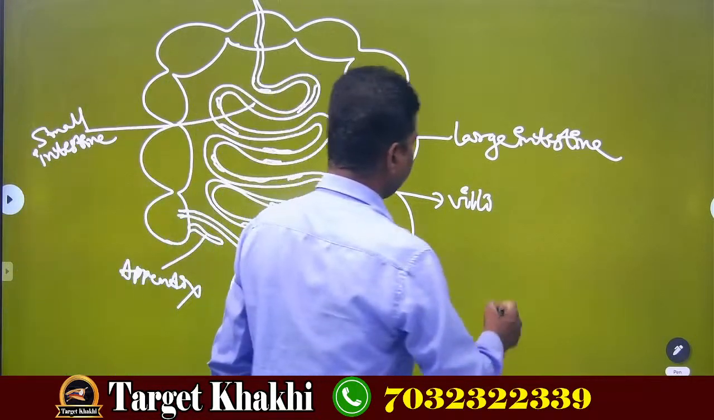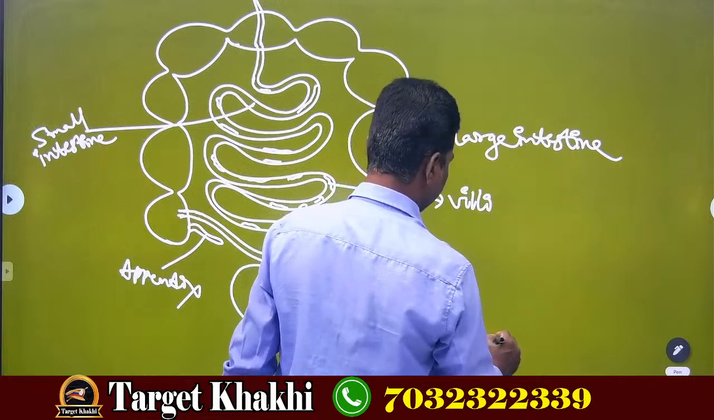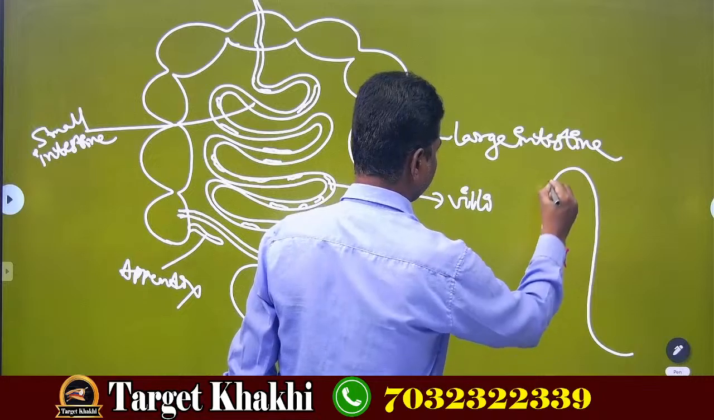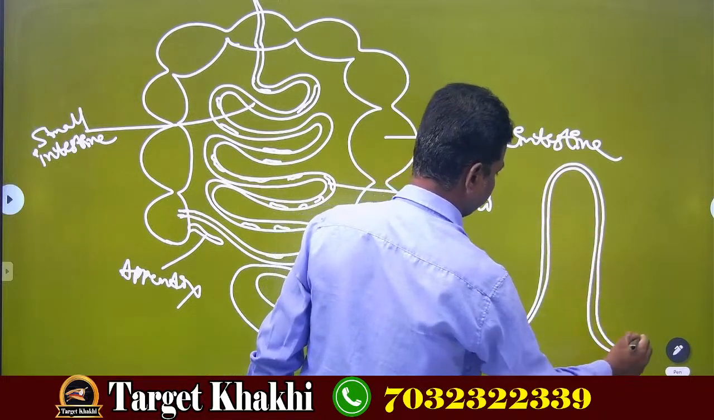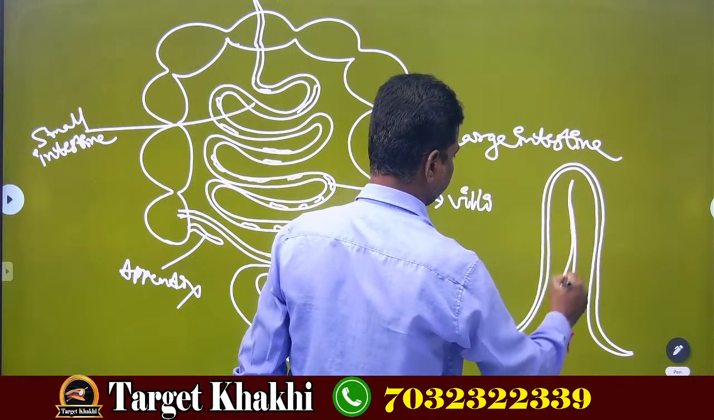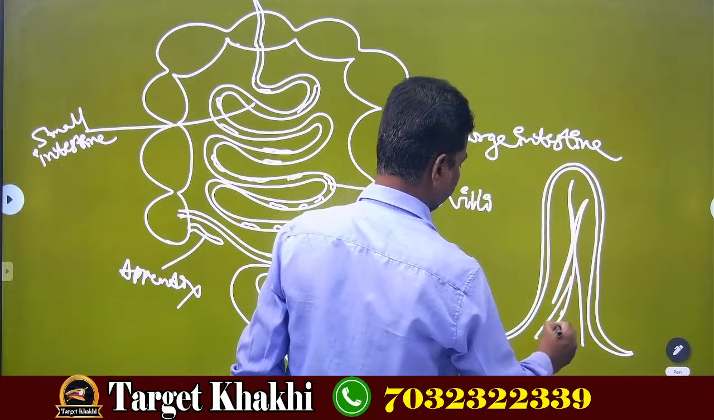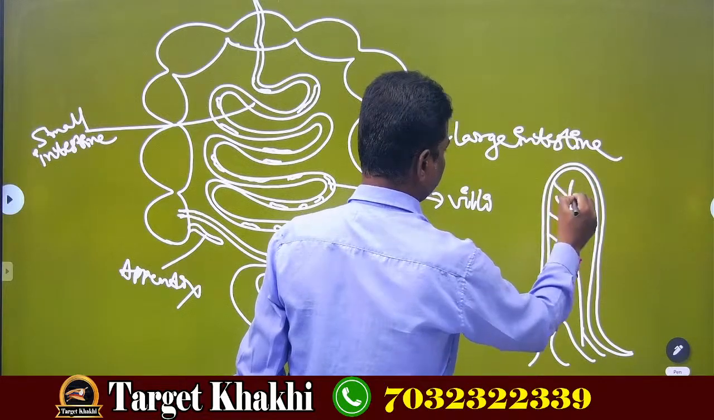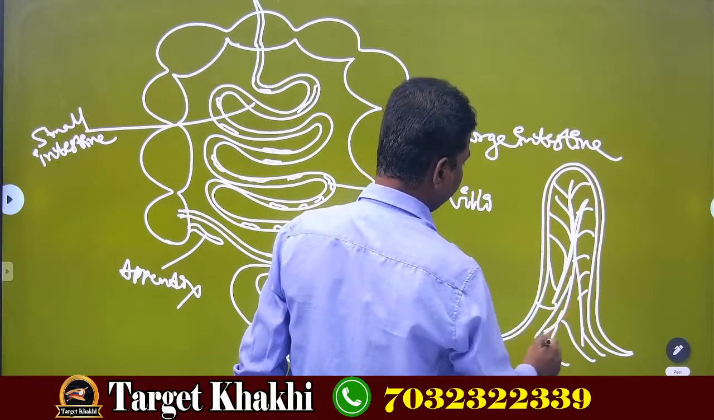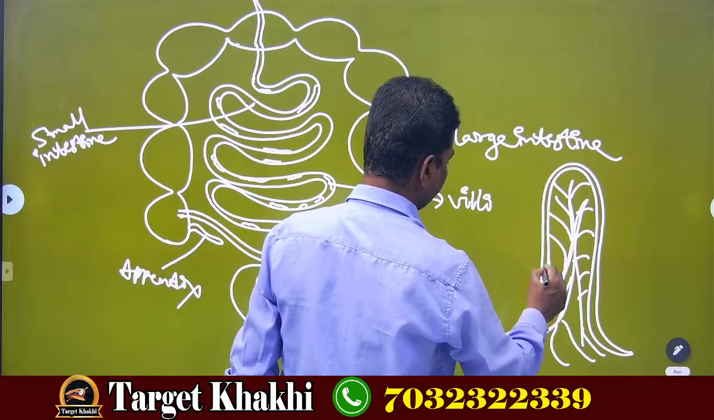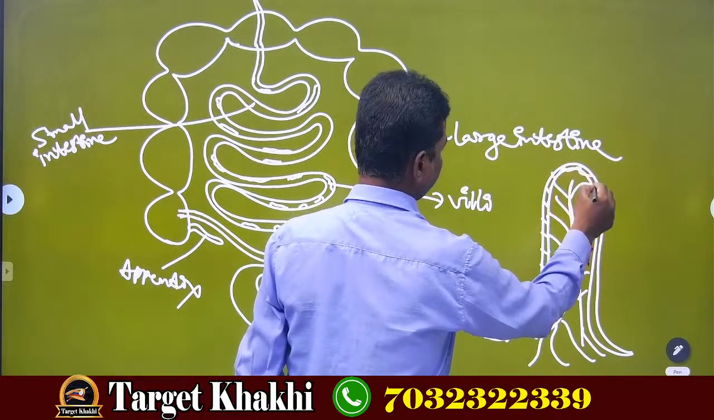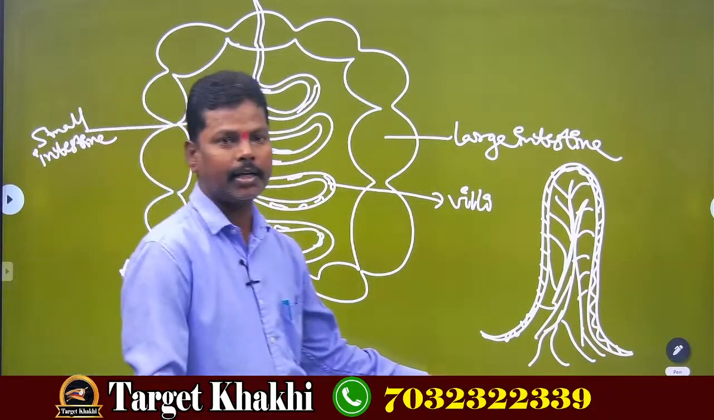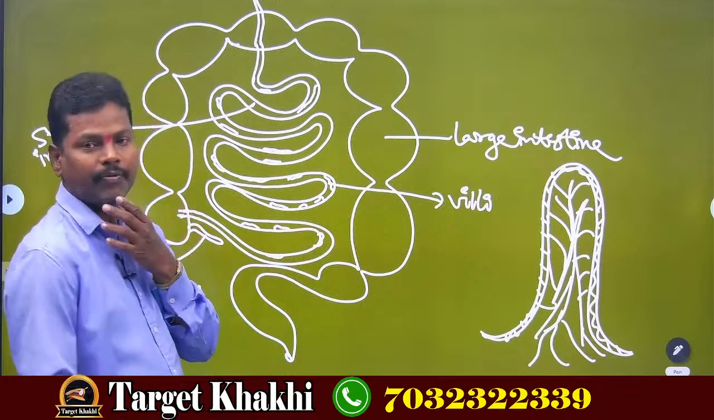Okay. Now I am drawing villus also. Villi diagram. It will be like this, a finger-like projection. These are blood vessels and blood capillaries which are connected to villi. Right? This is the diagram of villi. What is the function of villi?